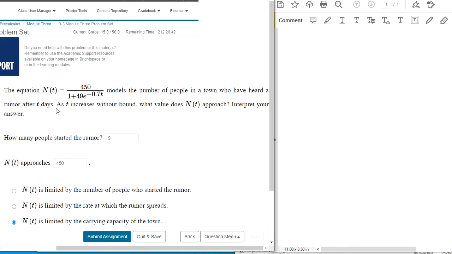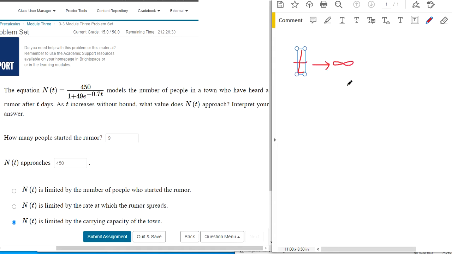Okay, so this is about a rumor. People have heard a rumor. As t increases without bound, what does the value of n of t approach? So this first question, t increases without bound. Here it is in arrow notation: as t goes to infinity. So think about what happens for the values of t.